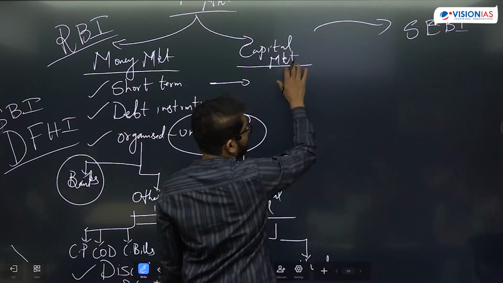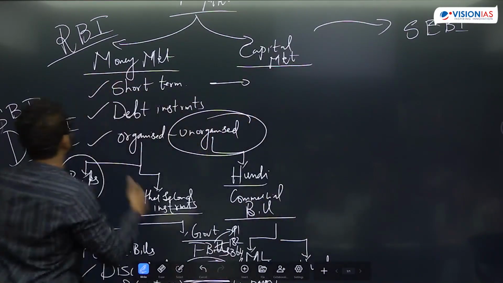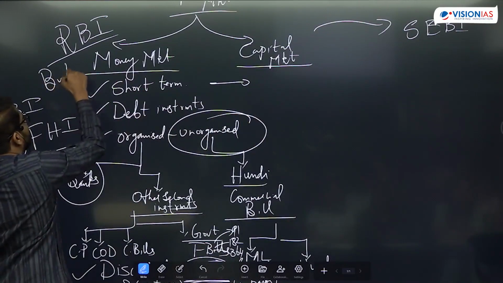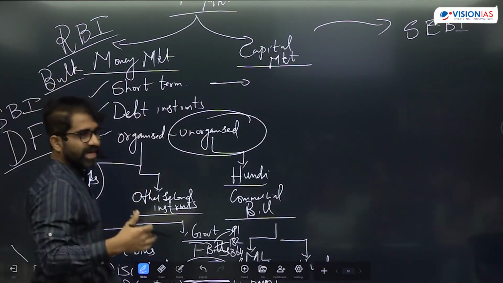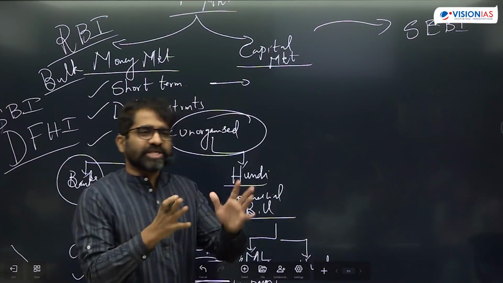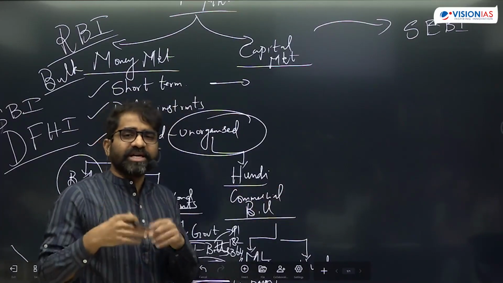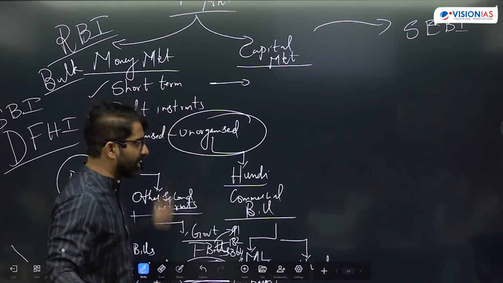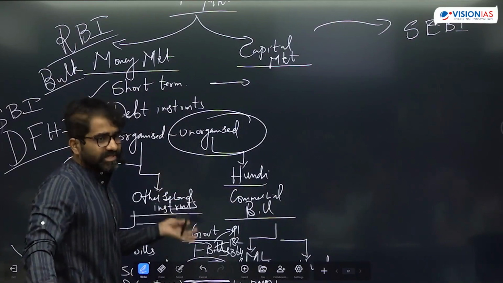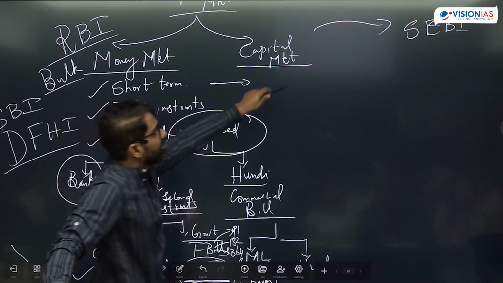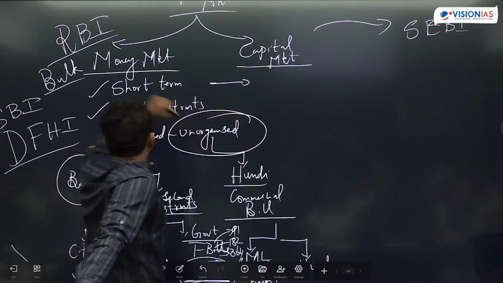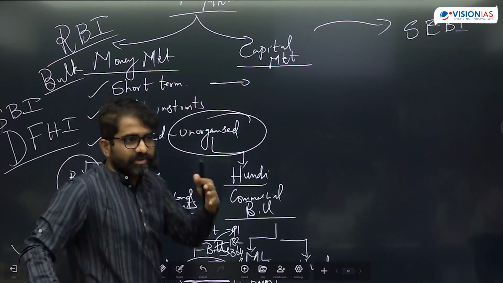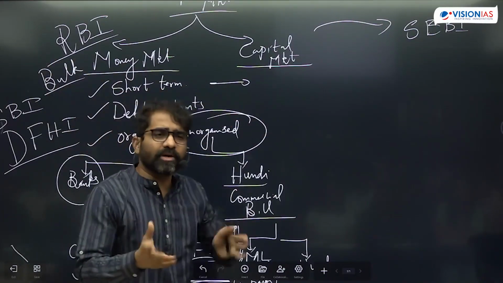See, in the capital market, here in the money market, the transactions are in bulk. You'll find multiples of 1 lakh, multiples of 5 lakh. So, huge transactions. Participation of individuals is less. Though I can participate, the participation will be less. But here the participation of individuals is more, and the transactions need not be in bulk. The transactions will be in smaller amounts also.